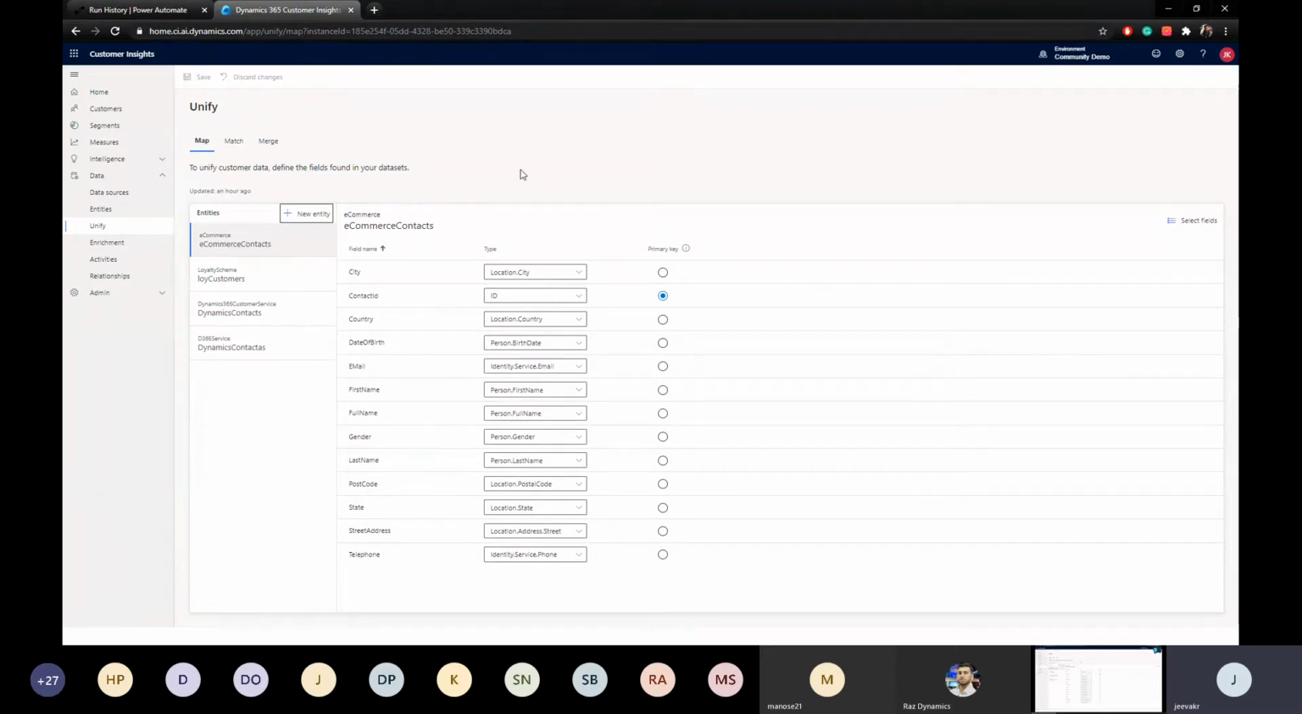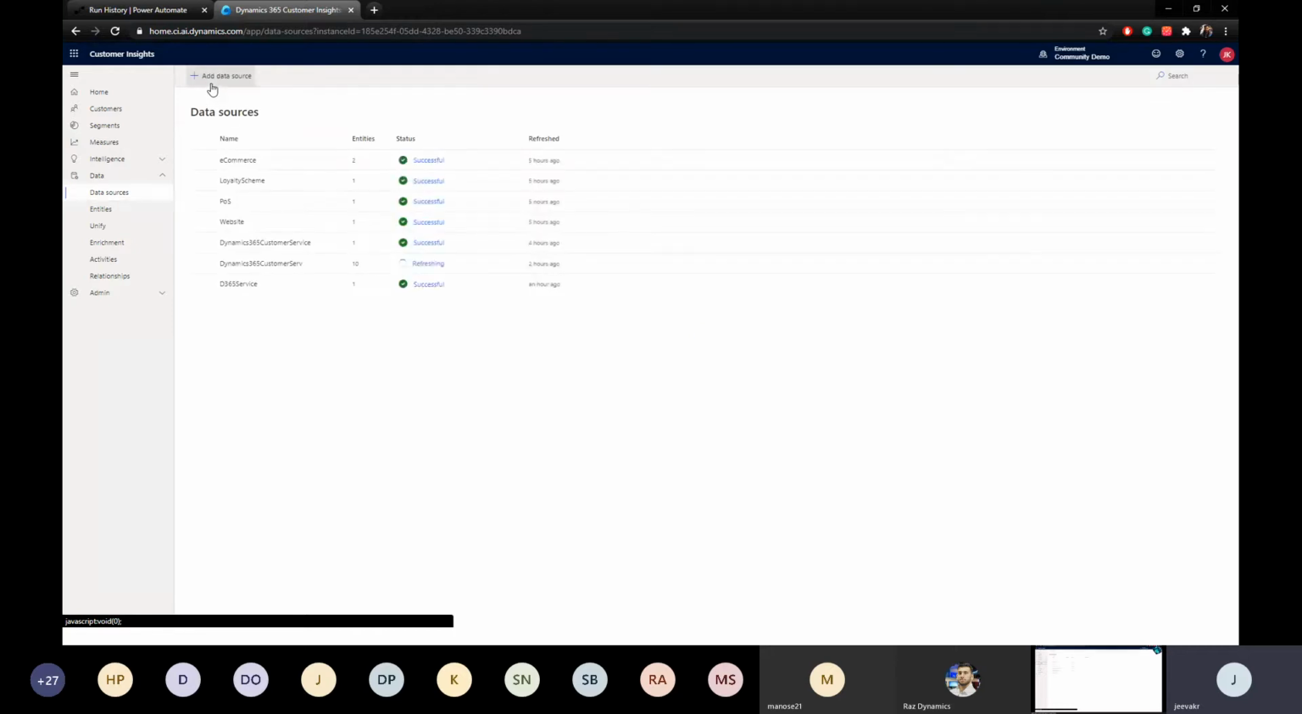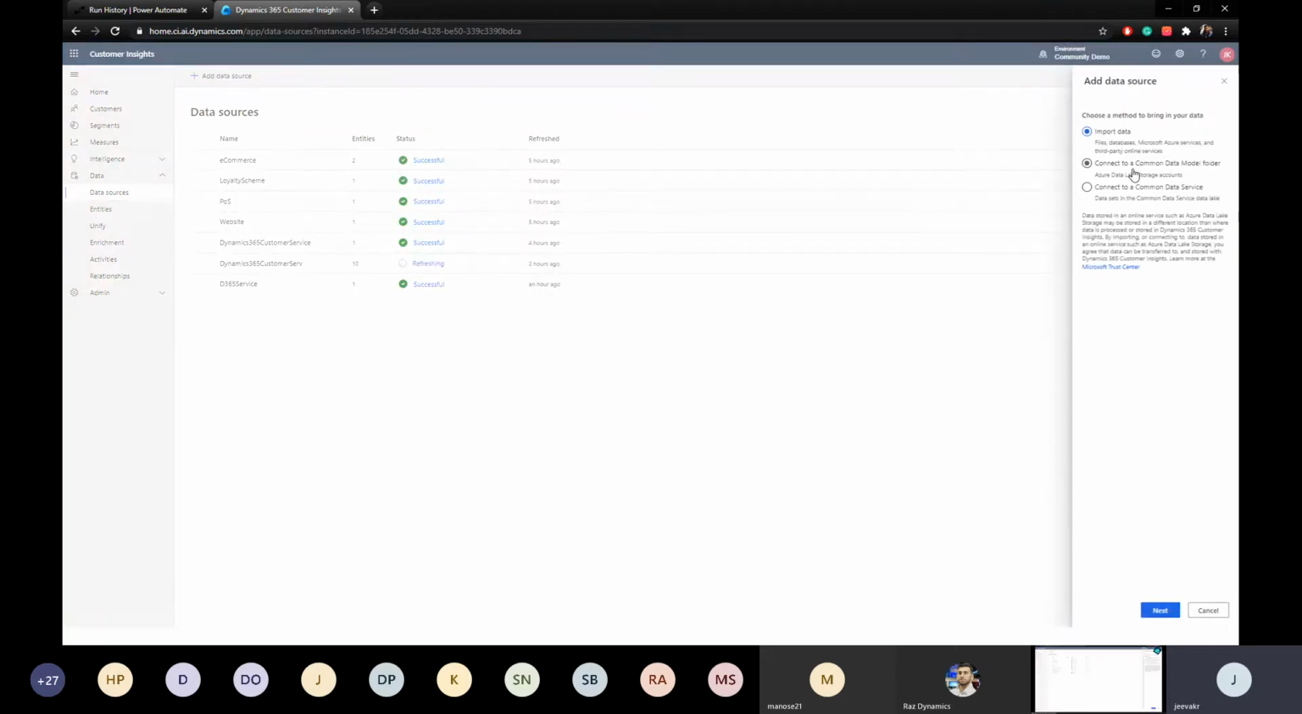So the first step to build the customer profile is to add the data sources. When you add the data sources, you have a variety of data sources, as she just showed. You can input data from multiple data sources, or you can connect to CDM and CDS. If you're going to input the data from data sources, you're going to have lots of options here. So I'm not going to create anything. I'm just going to show you the data source options that are available there.